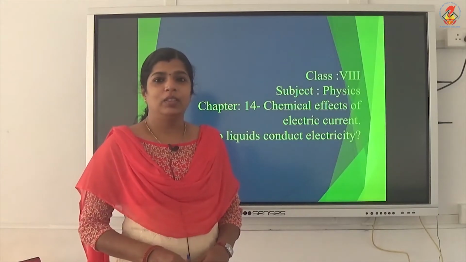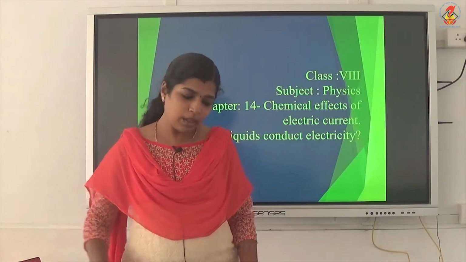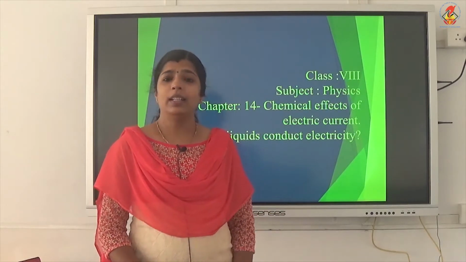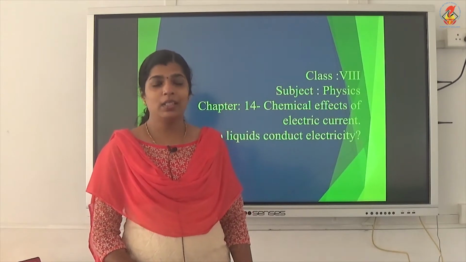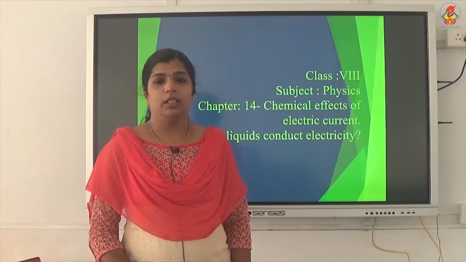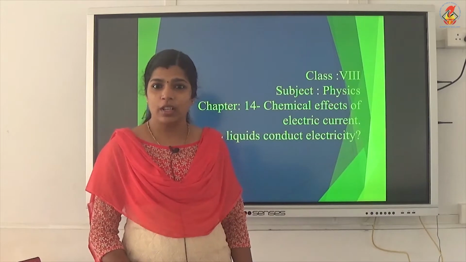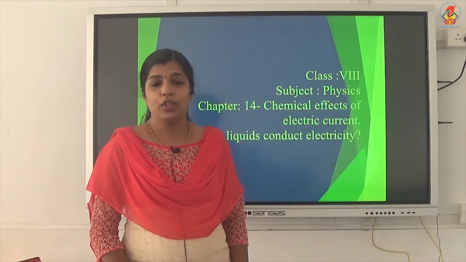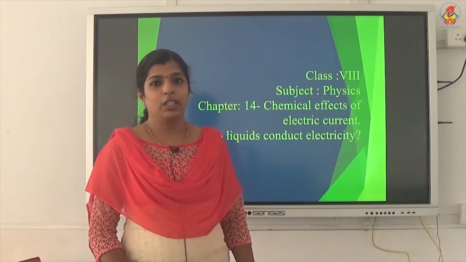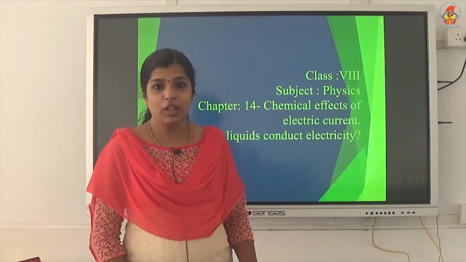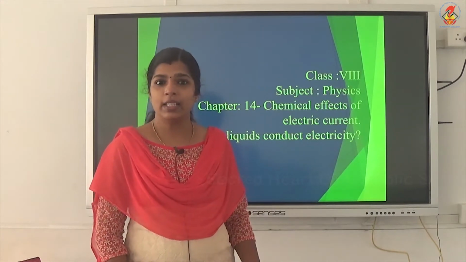Welcome back, students. We will start our new chapter, which is about chemical effects of electric current. In class 7, you studied about heating effect of electric current, meaning when current passes through a conductor, heat will be generated. And the magnetic effect of electric current, that is, when current passes through a conductor, it creates a magnetic field around it. So, these two phenomena you studied in class 7.